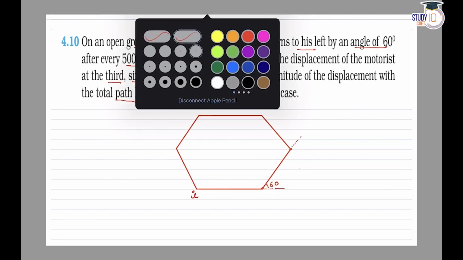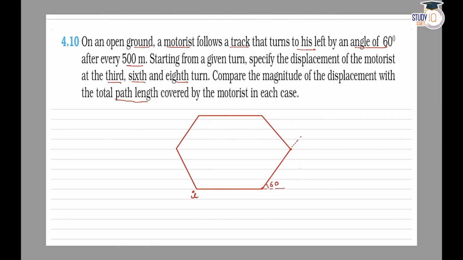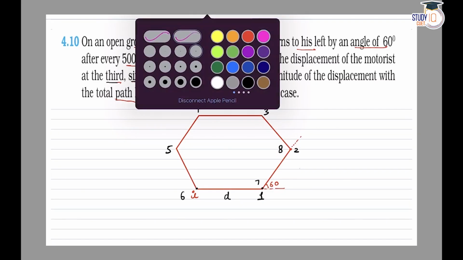Now let's check the turns taken by the particle. The particle starts from here by traveling a distance of d, which is equal to 500 meters. It turned the first time. Now this is the second time. This is the third turn. This is the fourth. This is the fifth. This is the sixth. Now seventh, eighth. So we have to discuss the third, sixth, and eighth turn. Let us first talk about the third turn.